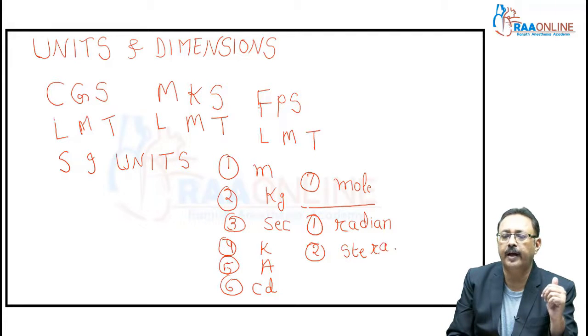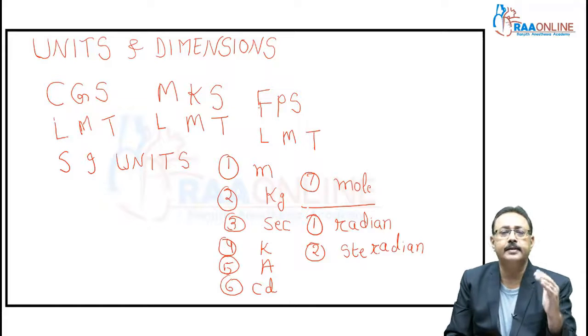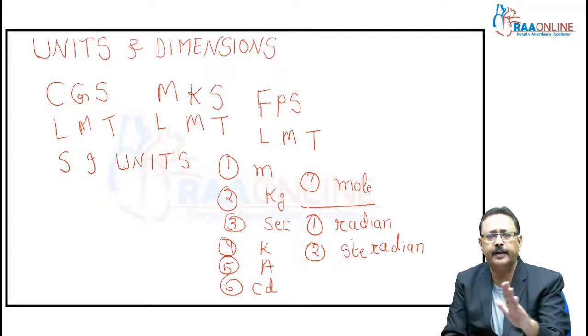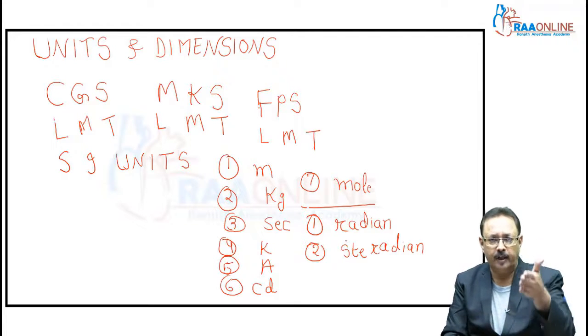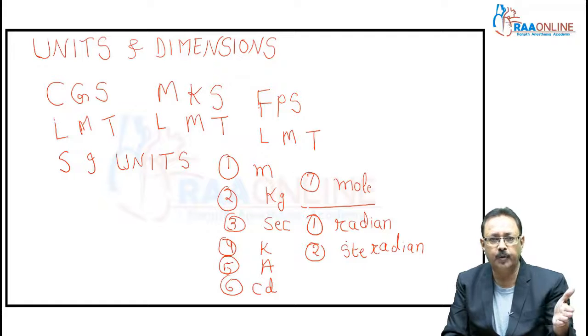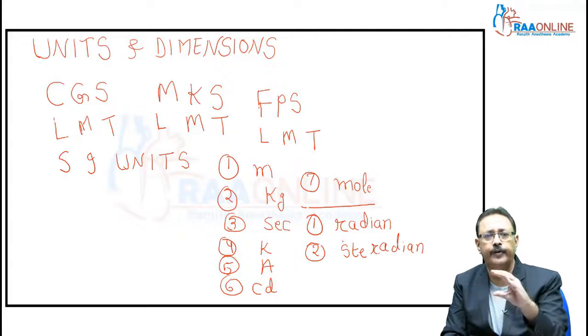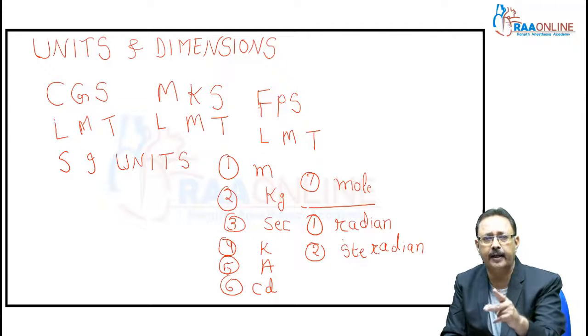So now we have a complete system of units known as SI units. Everything is there now: 7 fundamental units and 2 supplementary units. So now you can define every quantity of physics by these 9 units.